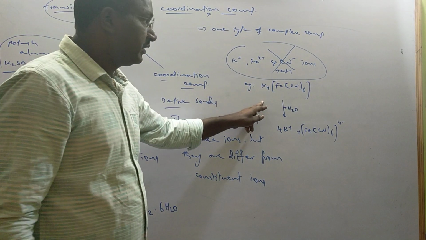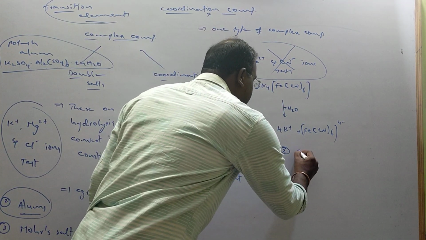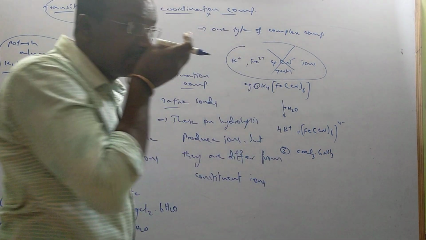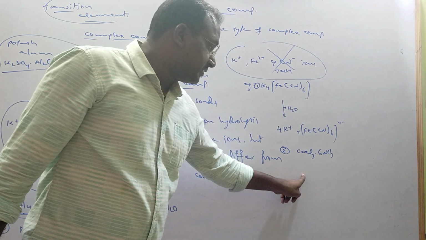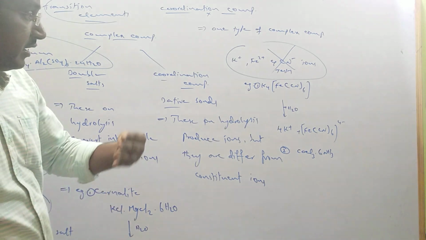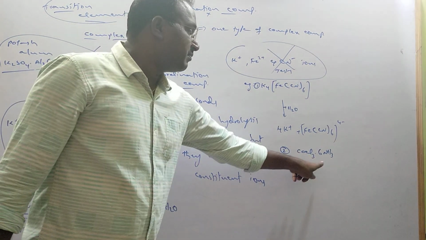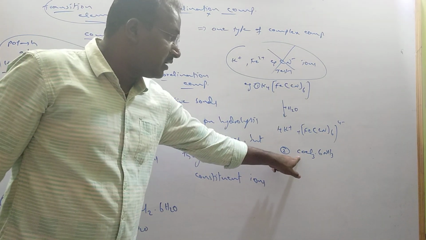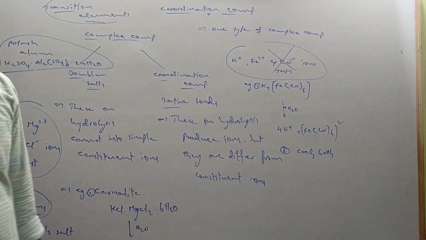But in this one, if I write one more example for complex compounds, CoCl3.6NH3, this is also a complex compound. On hydrolysis it gives [Co(NH3)6]3+ complex cation and Cl- chloride anions, which are different ions. Actually it has been formed from Co3+, Cl- and ammonia. It has to give those ions, but it will not, because cobalt is a transition element. It forms dative bonds and forms coordination compounds like that.